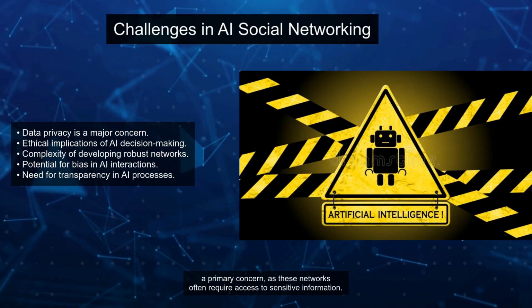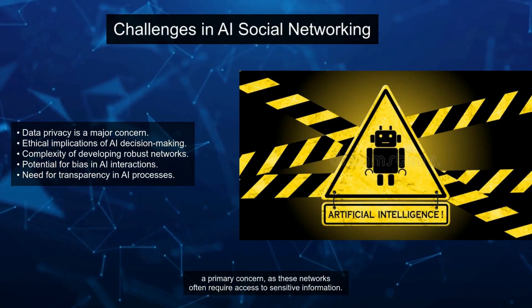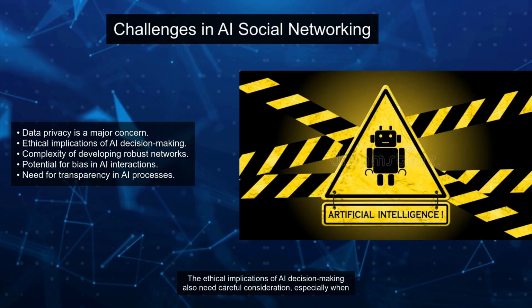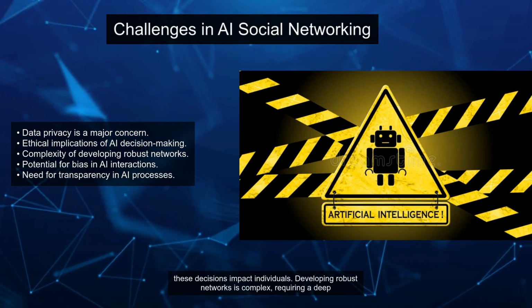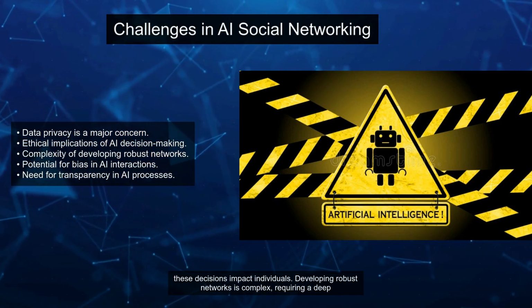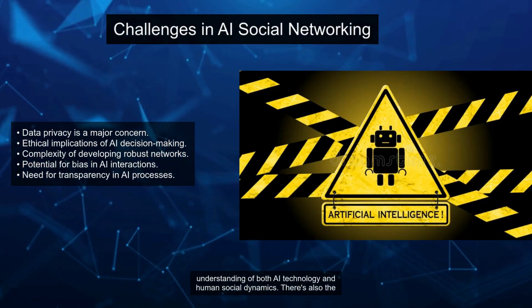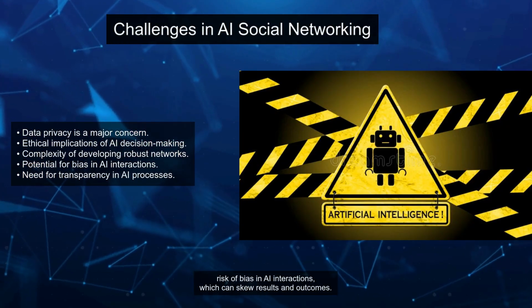Data privacy remains a primary concern, as these networks often require access to sensitive information. The ethical implications of AI decision-making also need careful consideration, especially when these decisions impact individuals. Developing robust networks is complex, requiring a deep understanding of both AI technology and human social dynamics.